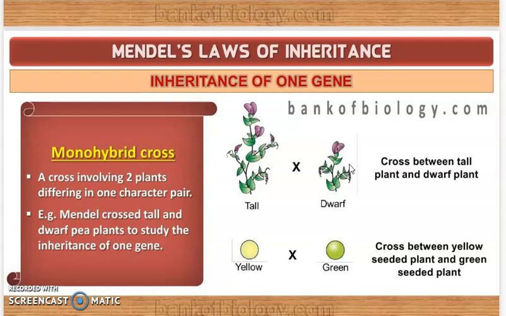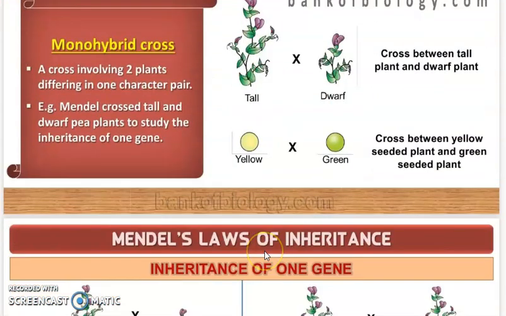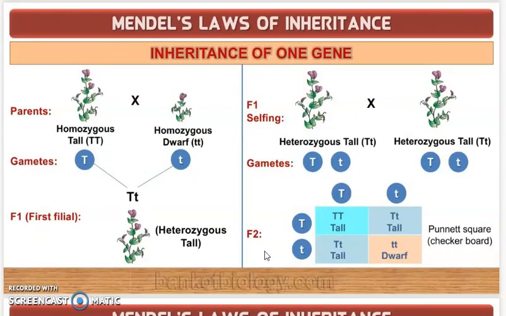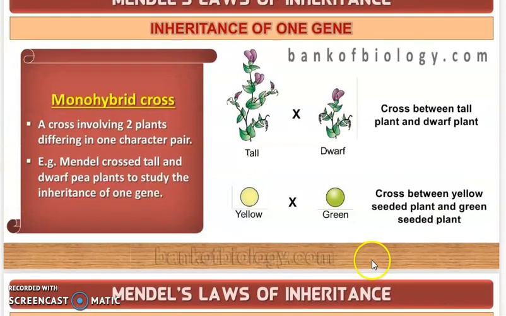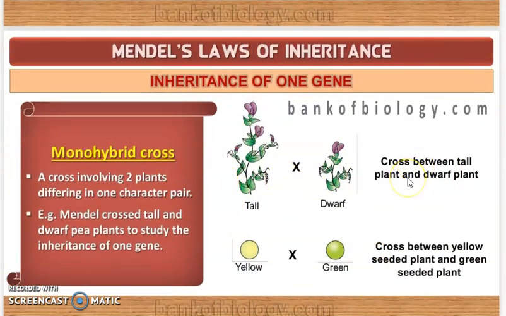So what happened then? After cross pollination, he collected the seeds produced as a result of this cross and then he grew them to generate plants of the first hybrid generation. Okay, അത് കളക്ട് ചെയ്ത ശേഷം, once he collected the result of that first cross pollination, he tried to grow them and generate plants of the first hybrid generation, and this generation is called as filial progeny or F1 generation.